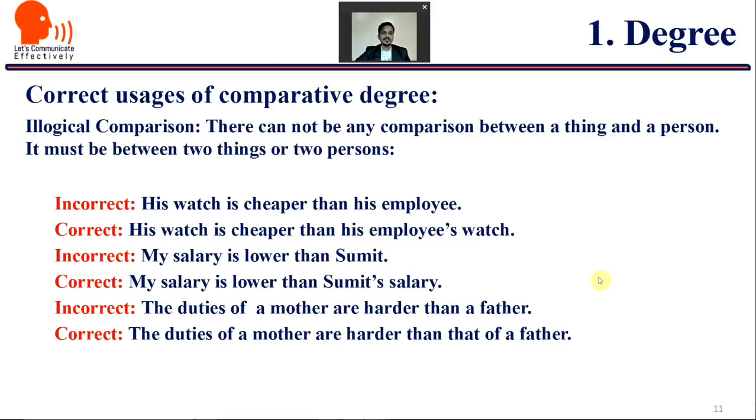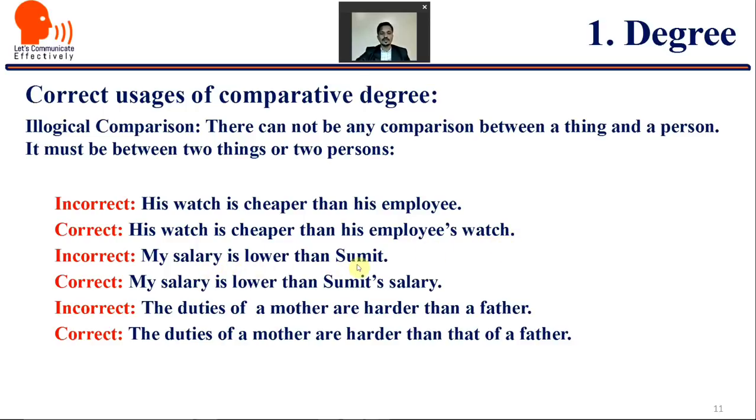Next, illogical comparisons. There cannot be any comparison between a thing and a person, and it must be between two things or two persons. For example, just look at the structure. Incorrect and correct, this sequence I have mentioned. So first, incorrect sentence: his watch is cheaper than his employee. Here we cannot compare a non-living thing with living things, right? So watch and employee. So the correct is: his watch is cheaper than his employee's watch. That is correct. Logical comparison.